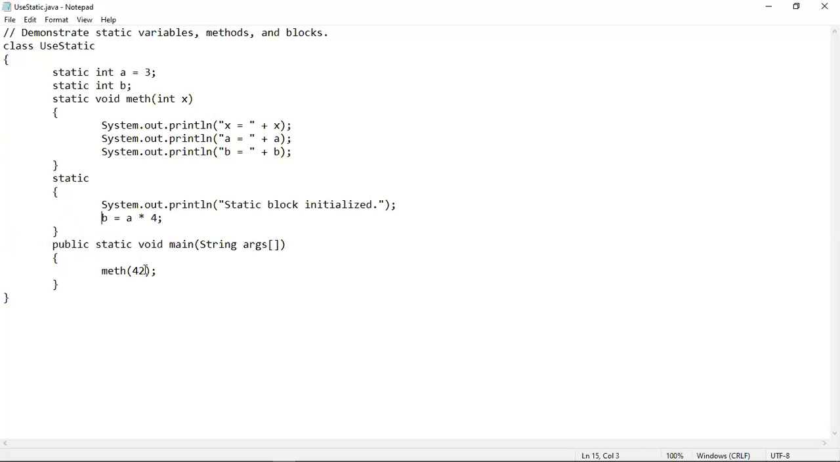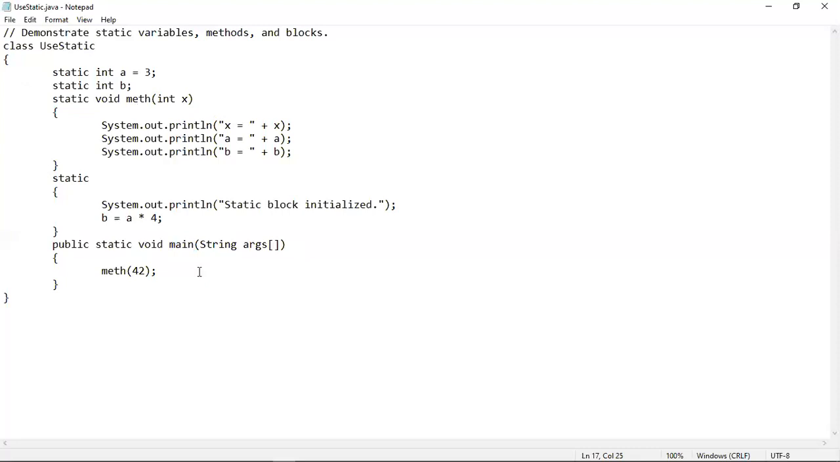Now JVM will call this main method. Inside this main method, the method meth has been called. As you can see, the method meth has been called without any object because of two things. One is that the meth method and the main method are both written inside the same class useStatic, so there is no need to create any object. Another thing is that meth is a static method, and main is also a static method.